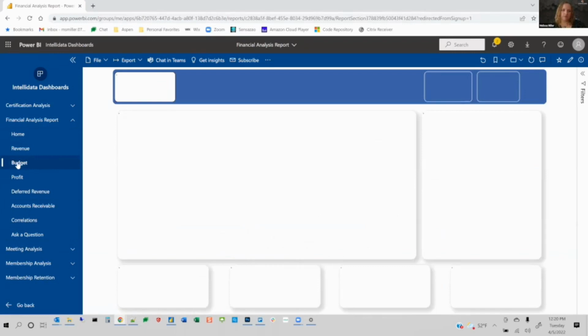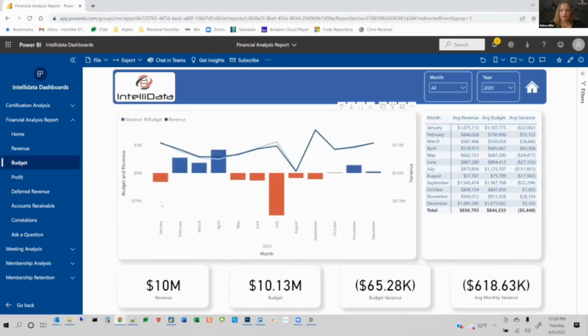Going to look at the budgeting screen. And this screen will show revenue against budget, and then what's the variance between revenue and budget, and then averages over here if we're looking at multiple years. So after APA realized that their March slump was due to matters outside of their control, they were able to adjust their budgeting going forward, and they're focusing much more on the recovery after that slump in March.